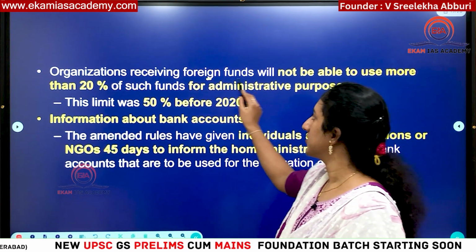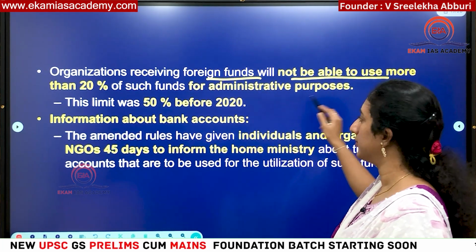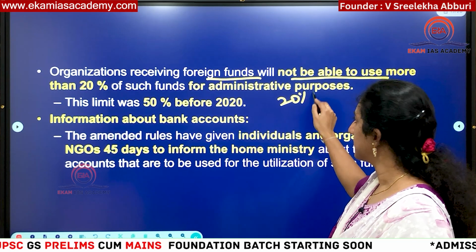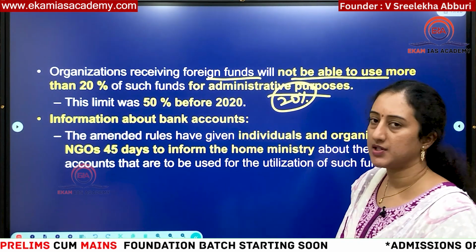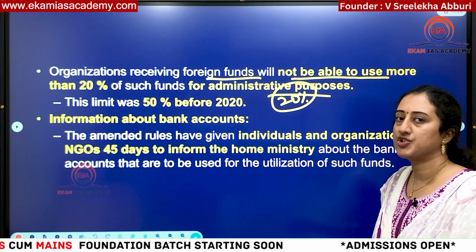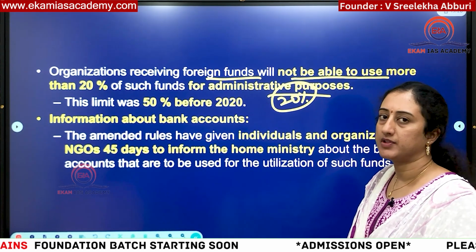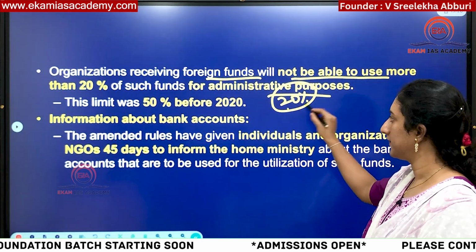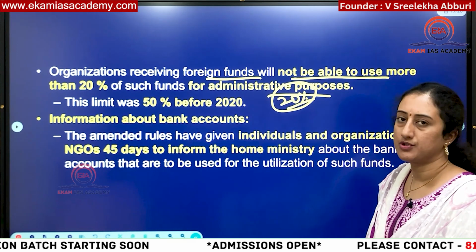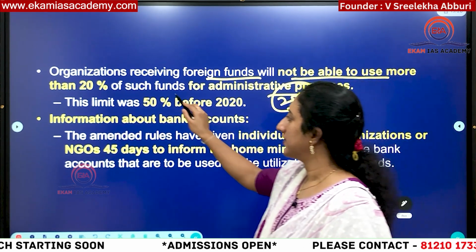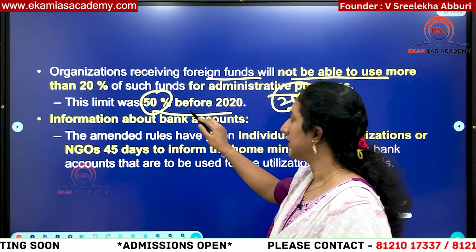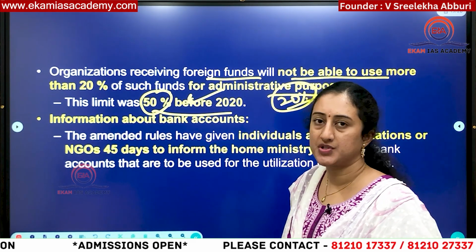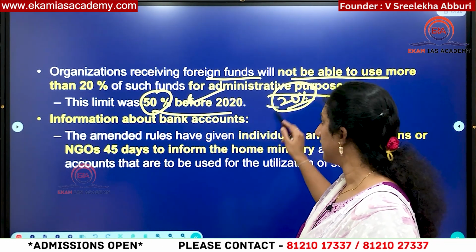Then, organizations receiving foreign funding will not be able to use more than 20% of the money for administrative purposes. Administrative means for running that organization, or paying salaries to the employees. So the foreign funding used cannot exceed 20% of it. Previously it was 50%. In the name of this, most of the NGOs were misusing their money. That is why they have made it more stringent.